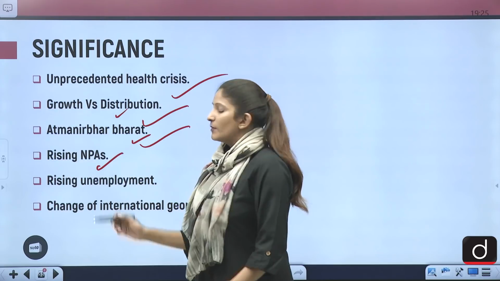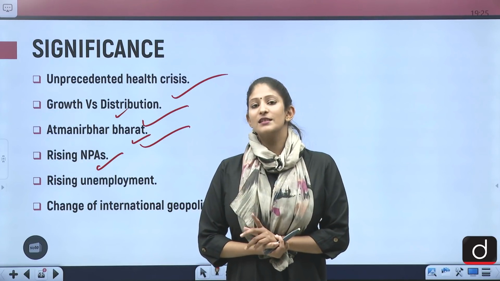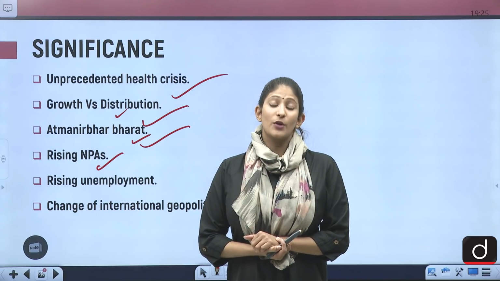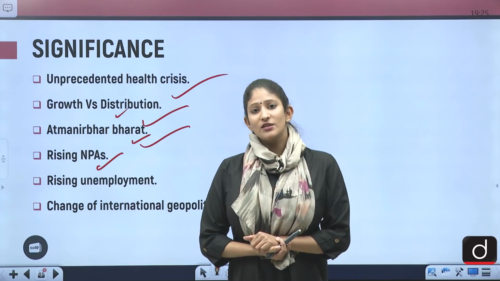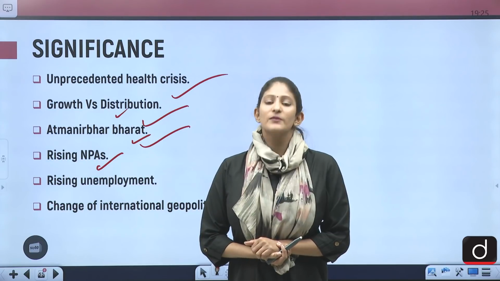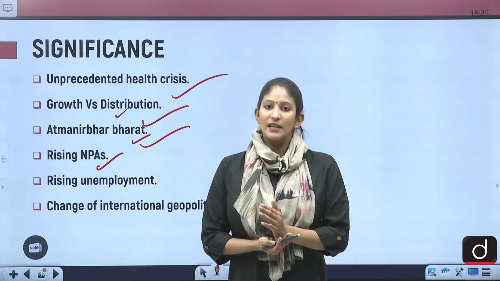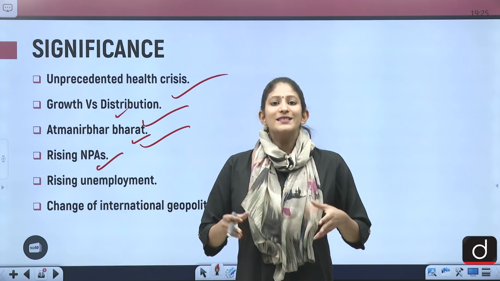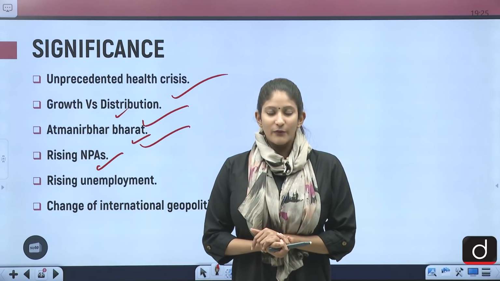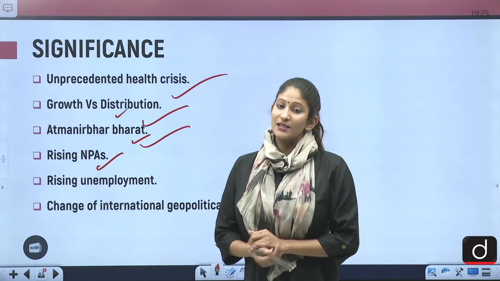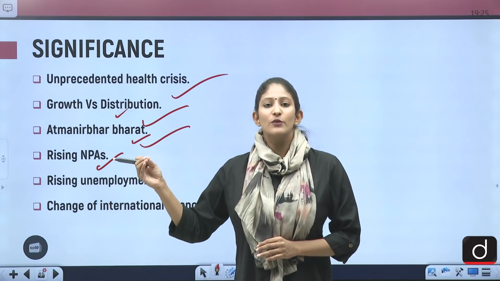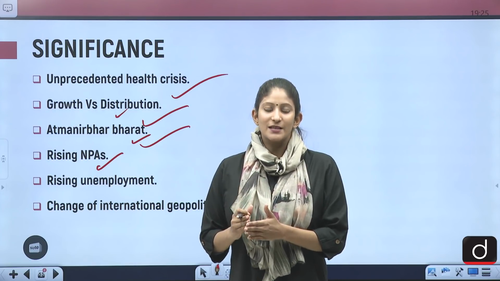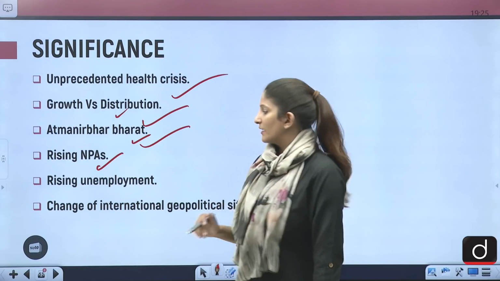Also, rising non-performing assets. This problem is going to be aggravated because of improper debt servicing, and because of that, the balance sheet problems of the banks, infrastructure, real estate and NBFCs will all spill over. The 4 balance sheet problem will also get aggravated. That is another significance, that because of the infusion of proper monetary allocation to PSBs, this could be impacted.